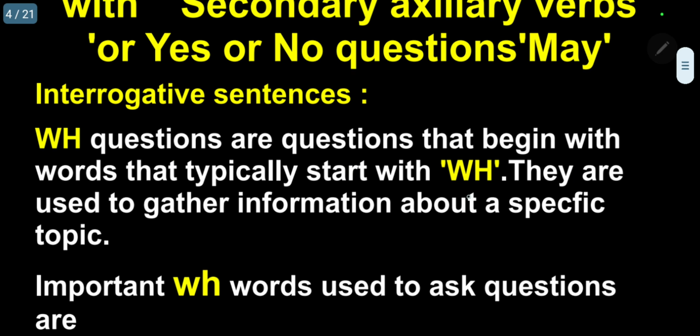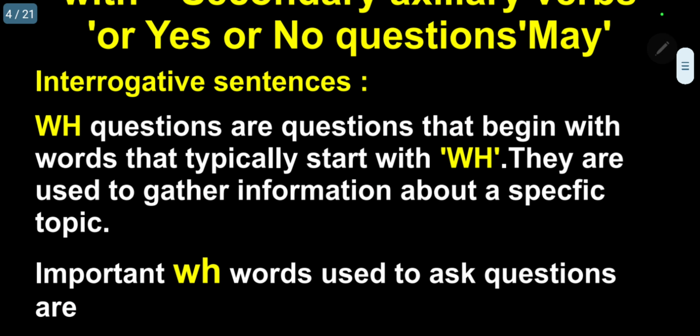Now, under the interrogative sentence, the most important point is WH questions. WH questions are questions that begin with words that typically start with WH. They are used to gather information about a specific topic.